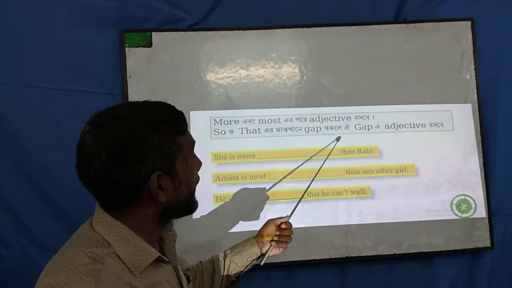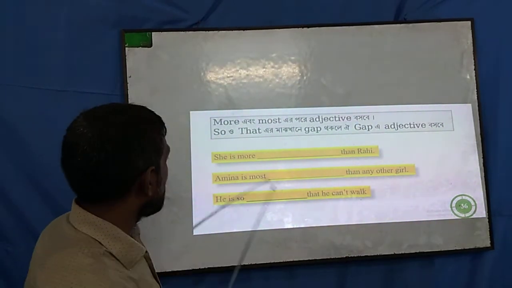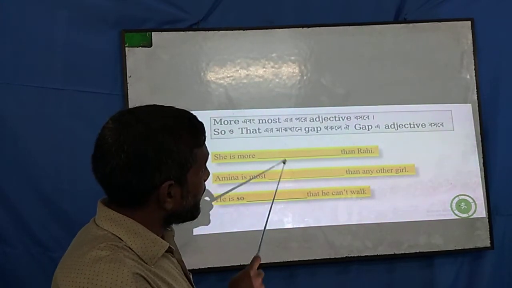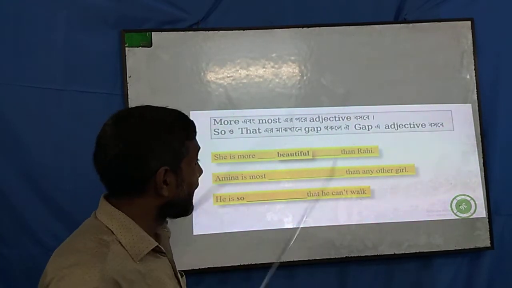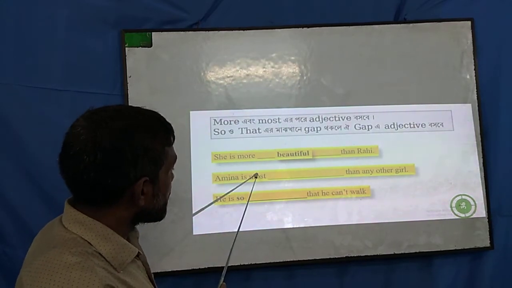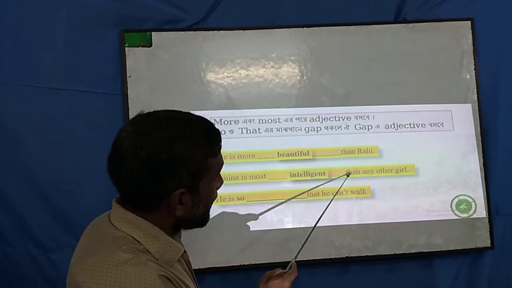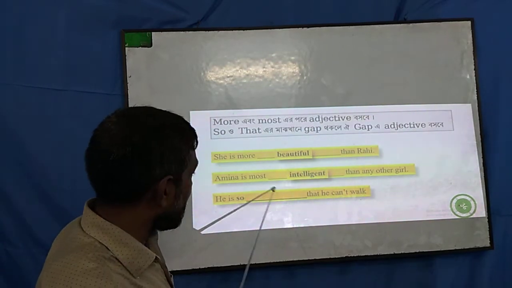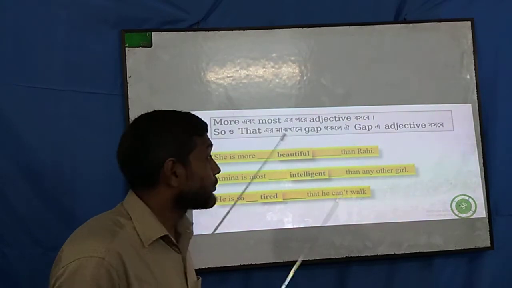So if there is a gap between so and that, an adjective will sit in that gap too. We also know it, just we will see some examples here. He is more, so this place is for an adjective. So you can very easily find out the answer that she is more beautiful than Rahi. Again, Amina is most, after the most we have to use again an adjective, most intelligent than any other girl. He is so, and again that, so here I have to use an adjective. So he is so tired that he can't move. So let us go to rule number 37.